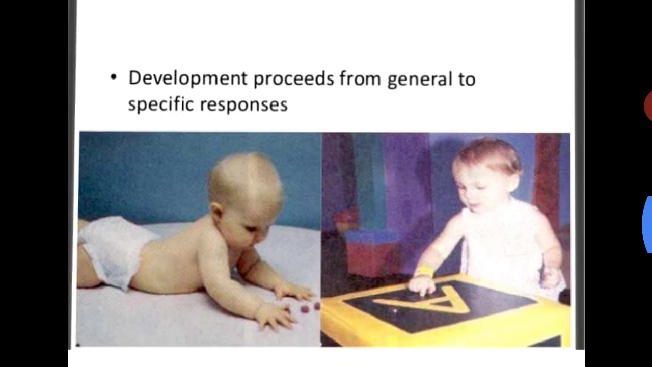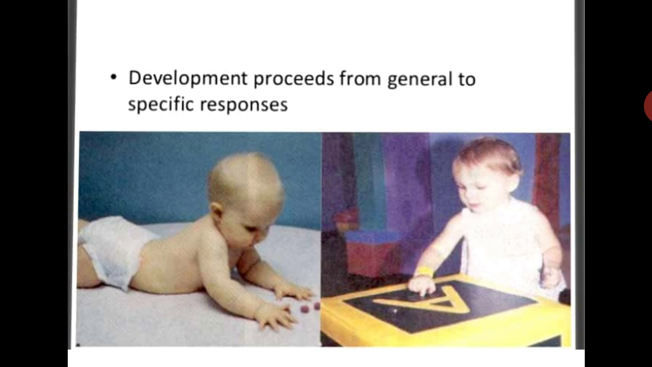And some more principles are there for growth and development. That is, development is similar for all. That means all the children show a similar pattern of development from one stage to the next stage, from the infant stage to puberty or adulthood. Every child is showing a similar stage of development.